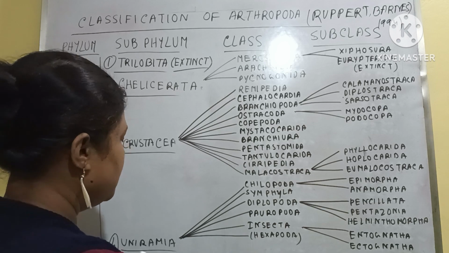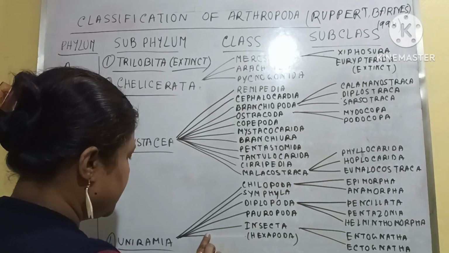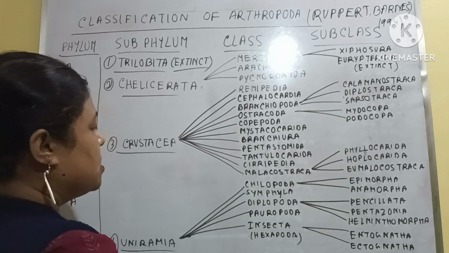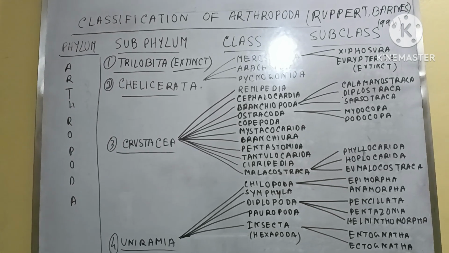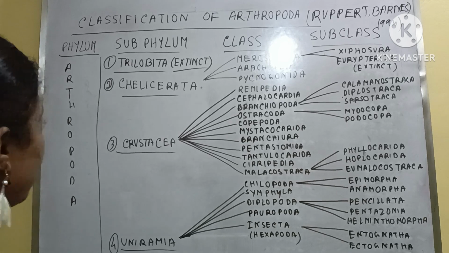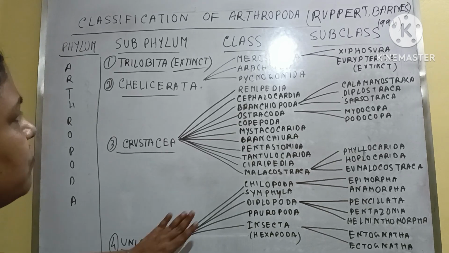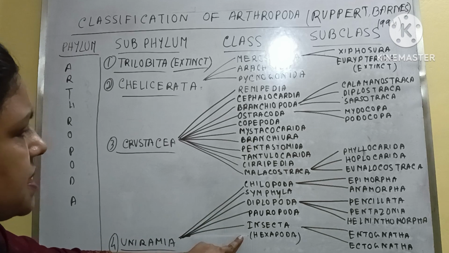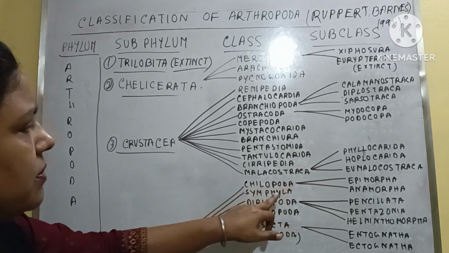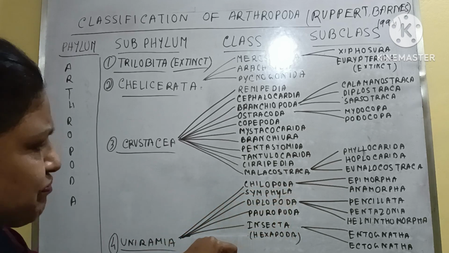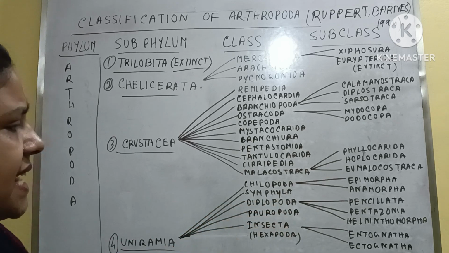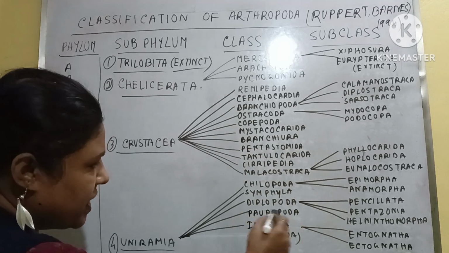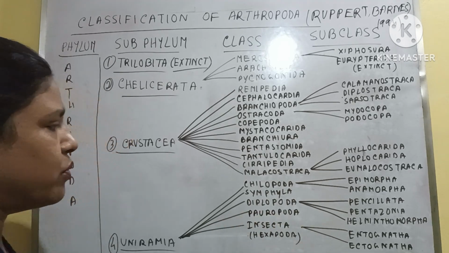And under Uniramia, this is the subphylum, there are classes: Chilopoda, Symphyla, Diplopoda, Pauropoda, and Insecta. And another name of Insecta is Hexapoda.